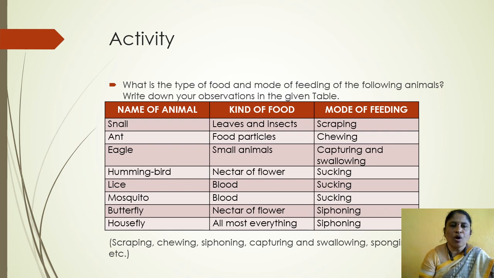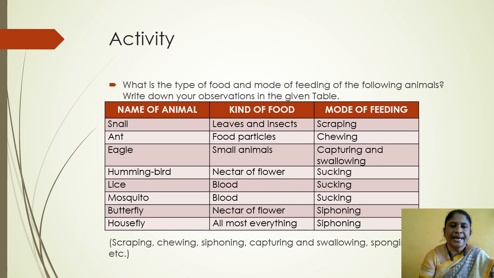Next, eagle. Eagle's food is small animals. The mode of feeding is capturing and swallowing. Next, hummingbird. Hummingbird's food is the nectar of flowers. The mode of feeding is sucking the nectar from flowers.